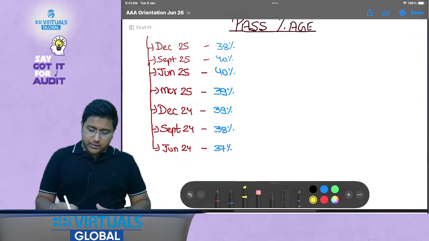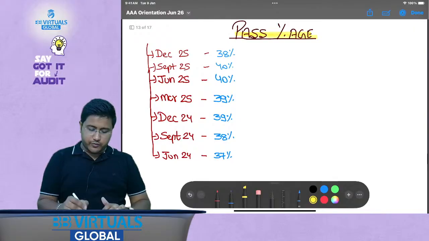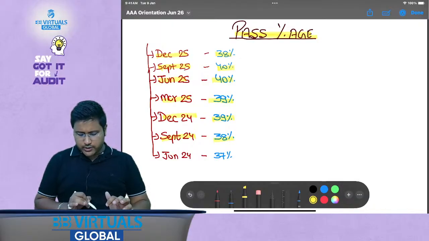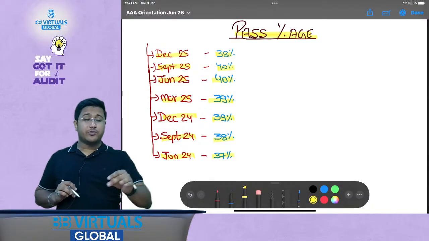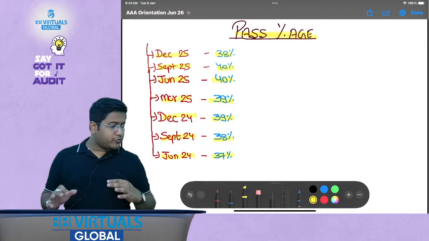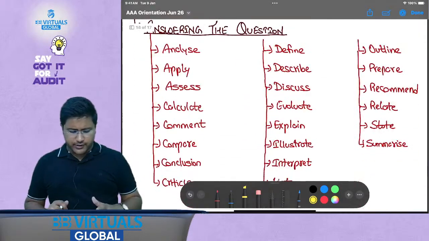Okay. Now pass percentages. This is published on the ACCA official website. December 25 38%, September 25 40%, June 25 40%, March 25 39%, December 24 39%, September 24 38%, June 24 37%. So this is something that is very average, right? 38 to 40% is the average passing percentage.